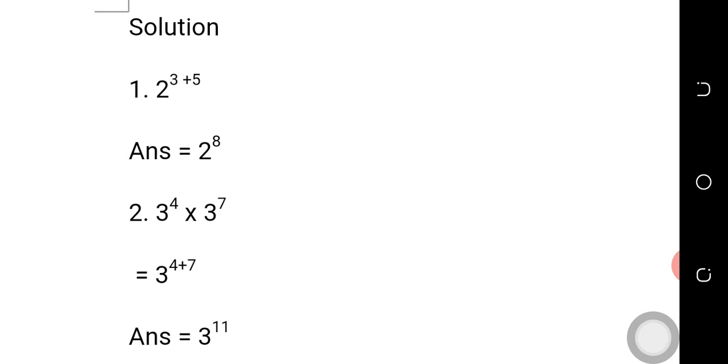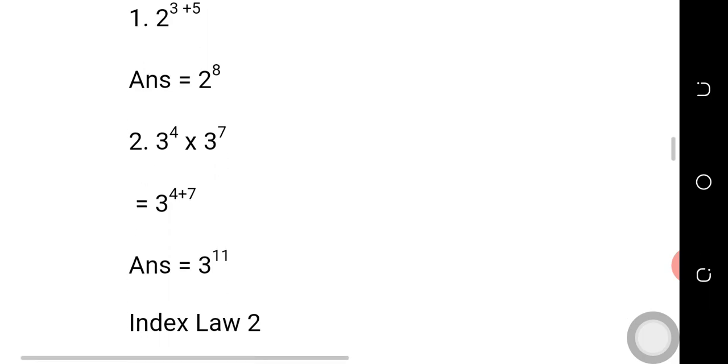Another example: 3 raised to power 4 times 3 raised to power 7. Both 3s in the two terms are in the same base. So what we need to do is take 3 as the base. Since multiplication in that index law turns to plus, it will be 3 raised to power 4 plus 7. Our answer will be 3 raised to power 11 under the first law of index. By virtue of index law 1, multiplication will turn to addition.